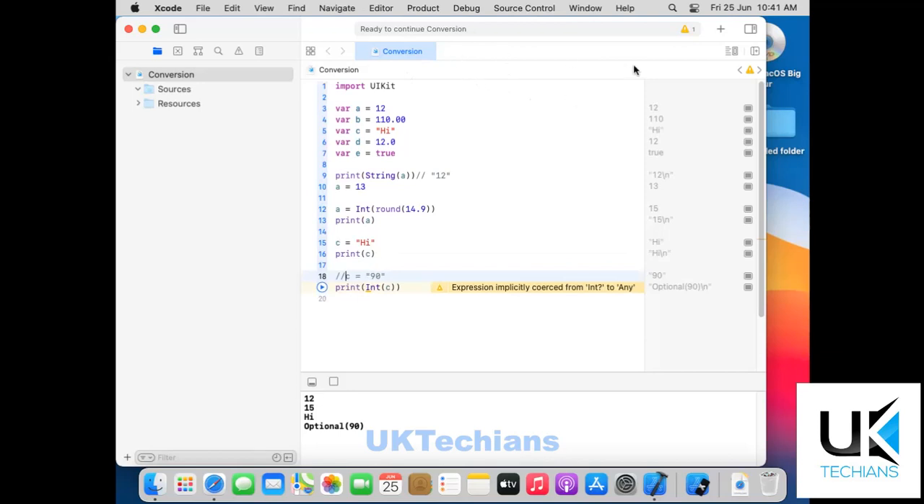It will show you the error because it cannot convert the high value into the integer, so it says nil because it can't convert the value of high. But if we reinitialize c as an integer type but in string quotation, it will convert the value, but it will show this expression which says implicitly coerced from Int? to Any. It means that if the value is nil here, you have to set the value to display. So we will discuss it later.